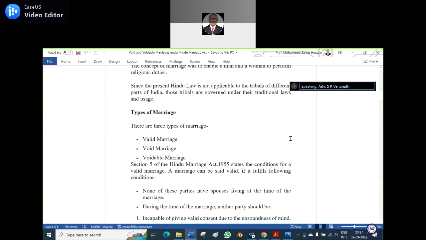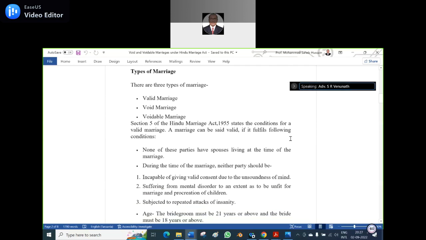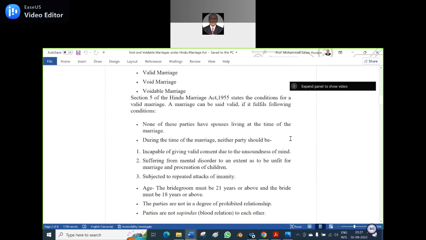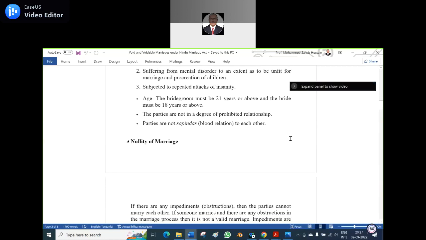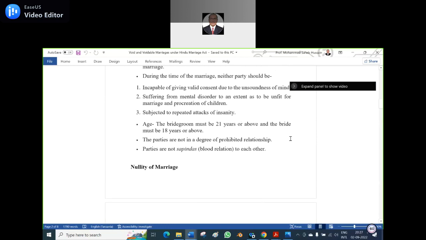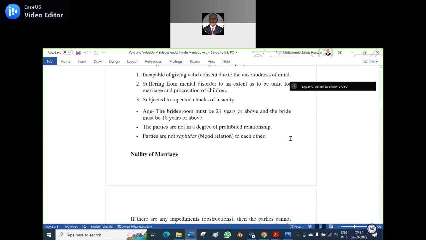So let us see in another way also. In the voidable marriage, none of the parties has a spouse living at the time of the marriage. Yes, that is the condition. During the time of the marriage, neither party should be incapable of giving valid consent. But I want to see whether any case law is given over there or not. Here, repeated attacks of insanity, yes, epilepsy like that, under the marriageable age of 21 and 18 respectively, and there should not be any prohibited relationship.